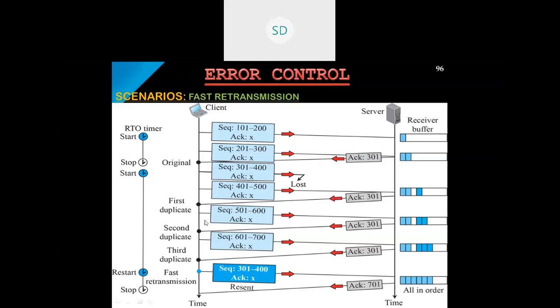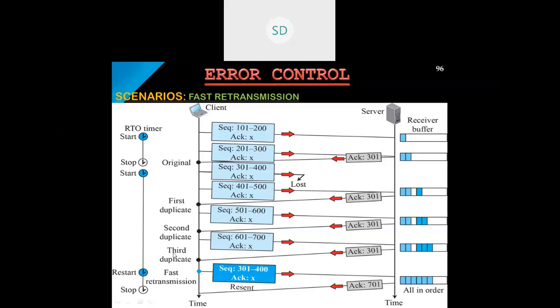When it reaches here, the server sends the next segment, which is 501 to 600. It reaches the destination and the acknowledgement will be 301 itself. It sends the next segment, 601 to 700, which is also stored in the receiver buffer, but the acknowledgement is 301 itself. Now we have received three duplicate acknowledgements. The third duplicate acknowledgement has been received.